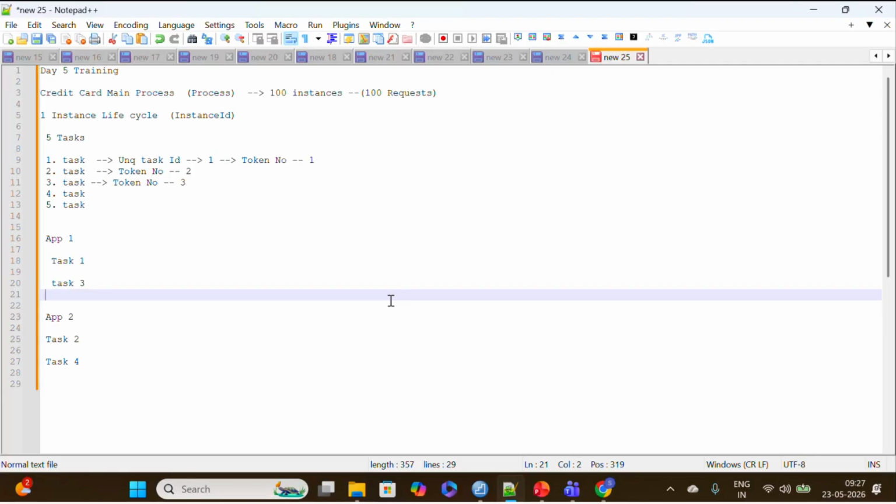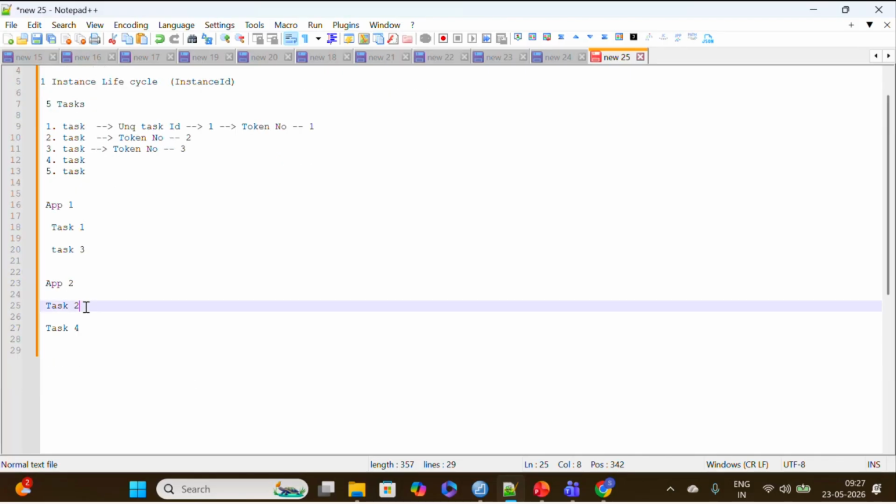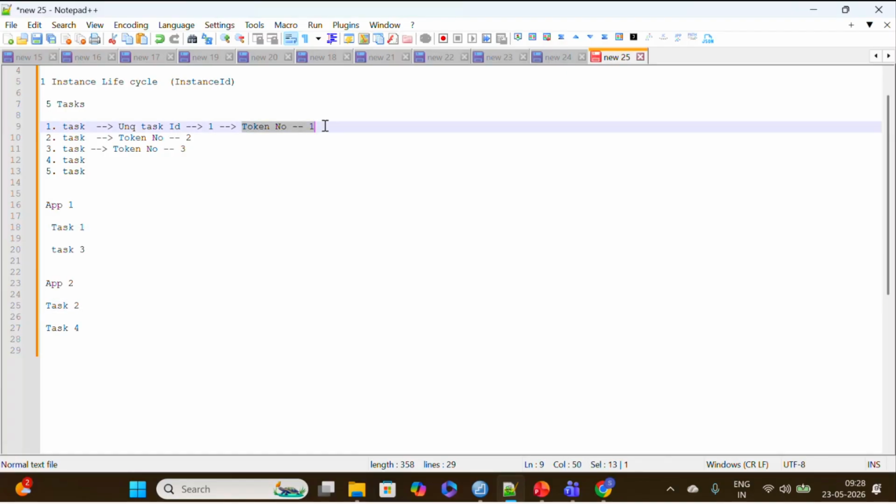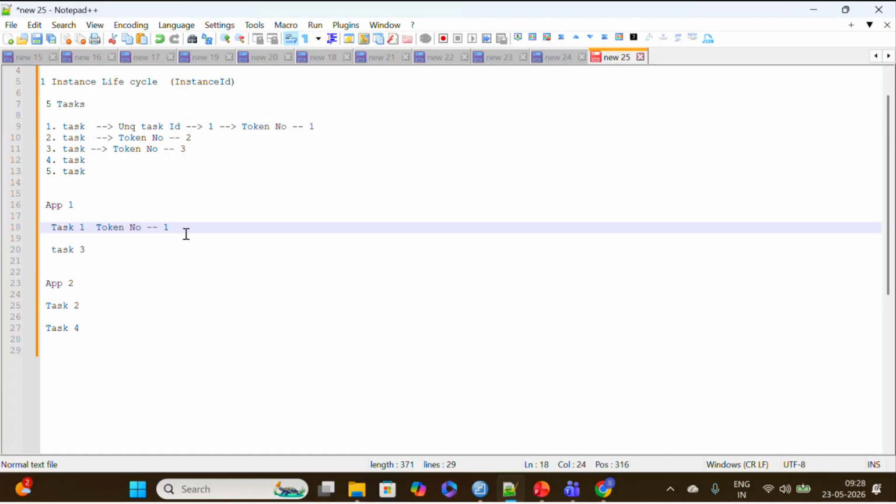As per app one, task one is the first task and the second task should be task three, right? Yes, this is the sequence. The token number of task one will be one in app one, and the token number for the second task will be two. Task three will be assigned token number two because that is the sequence of execution, task one to task three. Correct me if I'm wrong, sir. Here in app one, it will be token number one.